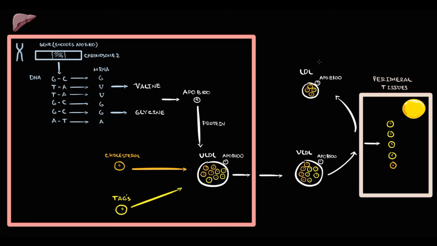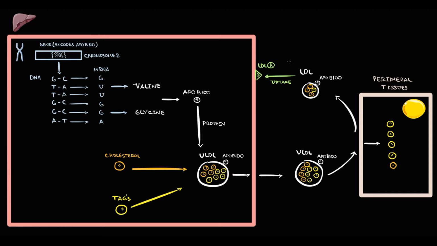LDLs have two pathways. First of all, if LDL particles encounter the LDL receptor on liver tissue, they do not think twice. LDL particles bind to this receptor and the LDL receptor uptakes these particles into the liver tissue. This pathway is the best possible scenario. The second pathway is the bad scenario.